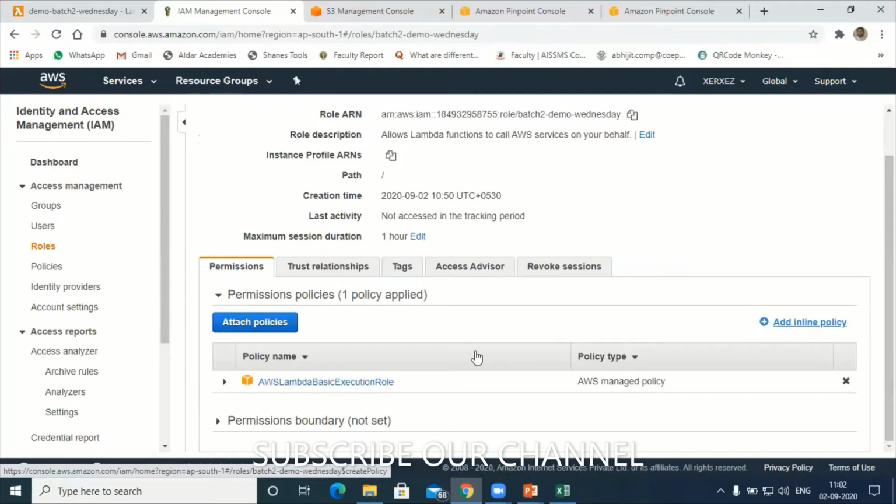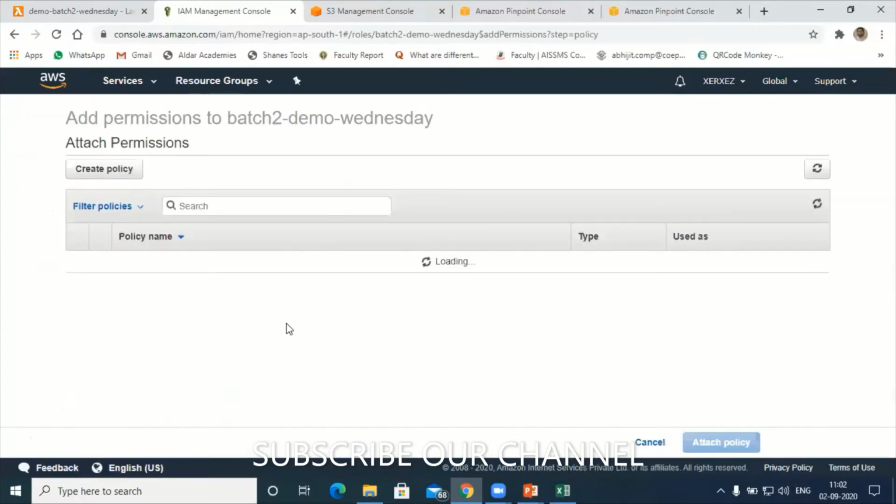Right now, in this role I have already added the Lambda basic execution role. Again, I want this Lambda function to communicate with my S3. So I'll try to add one more policy here. To add one more, I'll use attach policy.